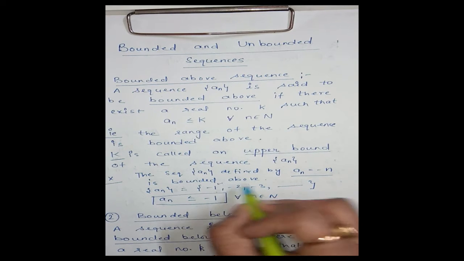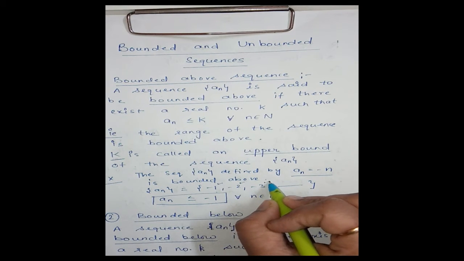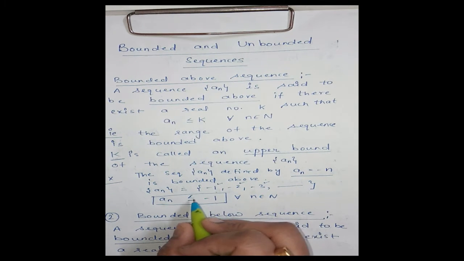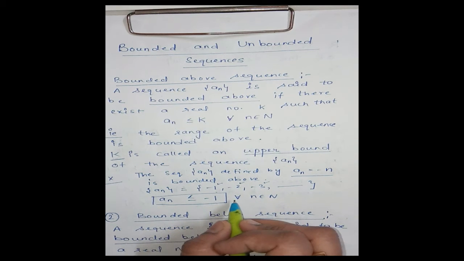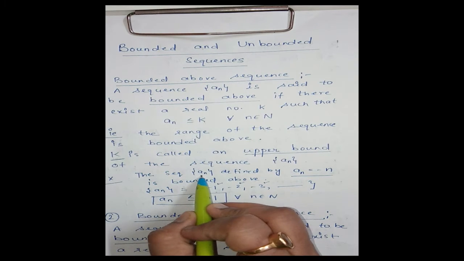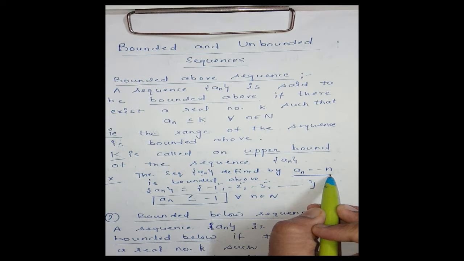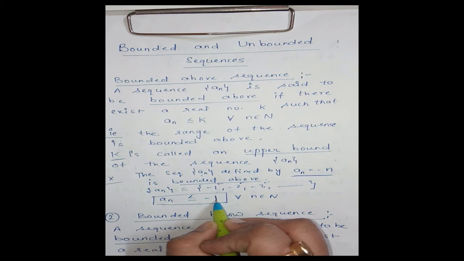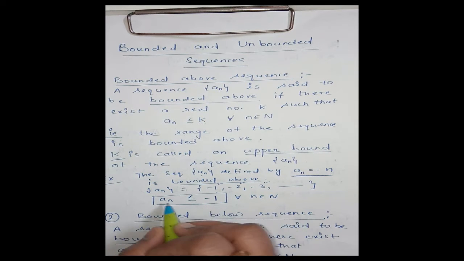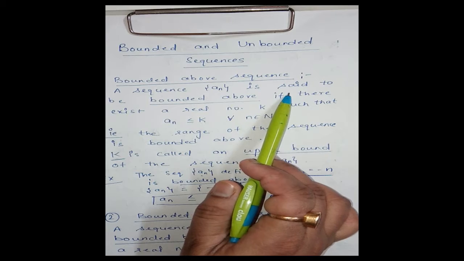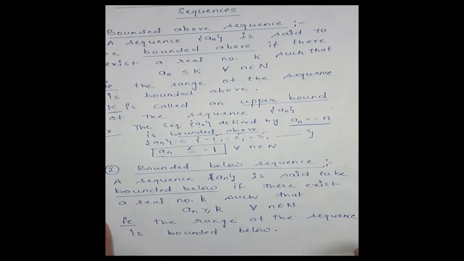Minus 1 is less than or equal to minus 1, minus 2 is less than minus 1, minus 3 is less than minus 1, and all terms after minus 3 are less than minus 1. That means a_n is less than or equal to minus 1. Therefore, the sequence a_n where the nth term is a_n is equal to minus n is bounded above. Means there exists a real number k, here k is minus 1, such that every term of the sequence is less than or equal to minus 1. This is the definition of a bounded above sequence. Clear? Same way we have bounded below sequence.